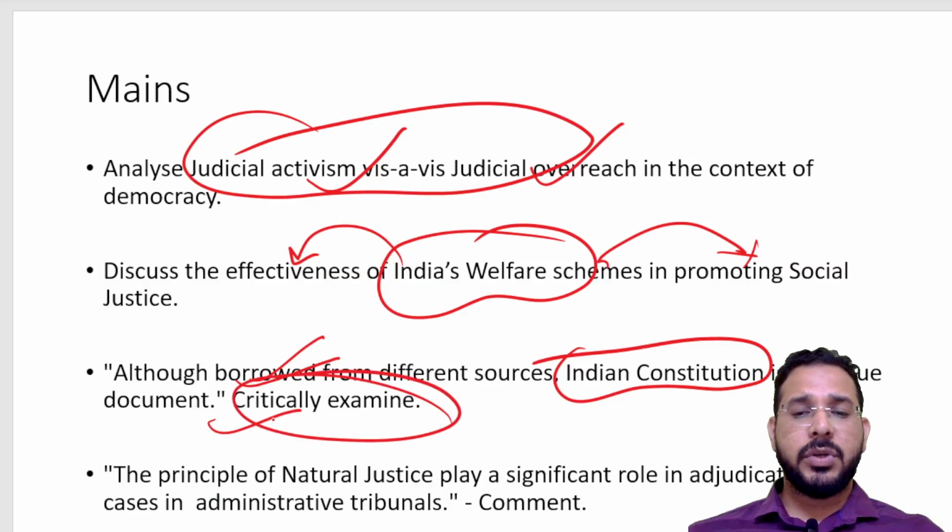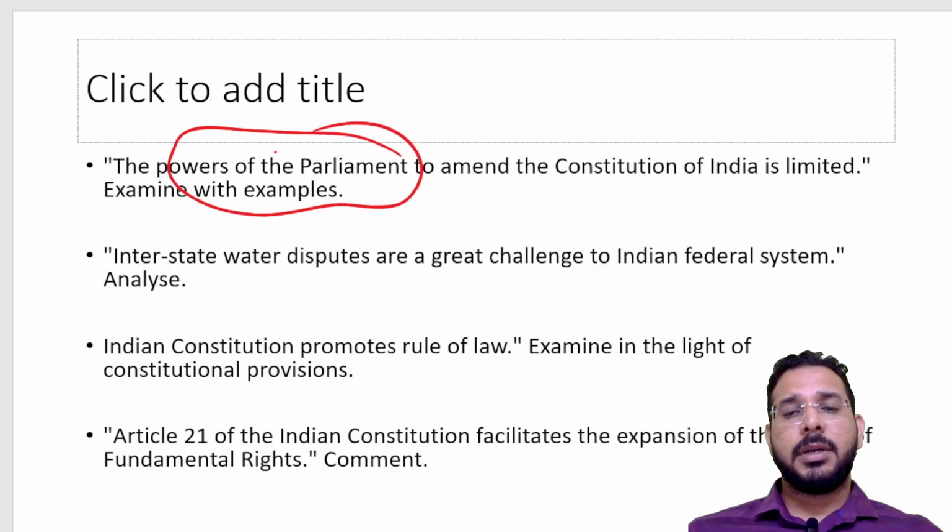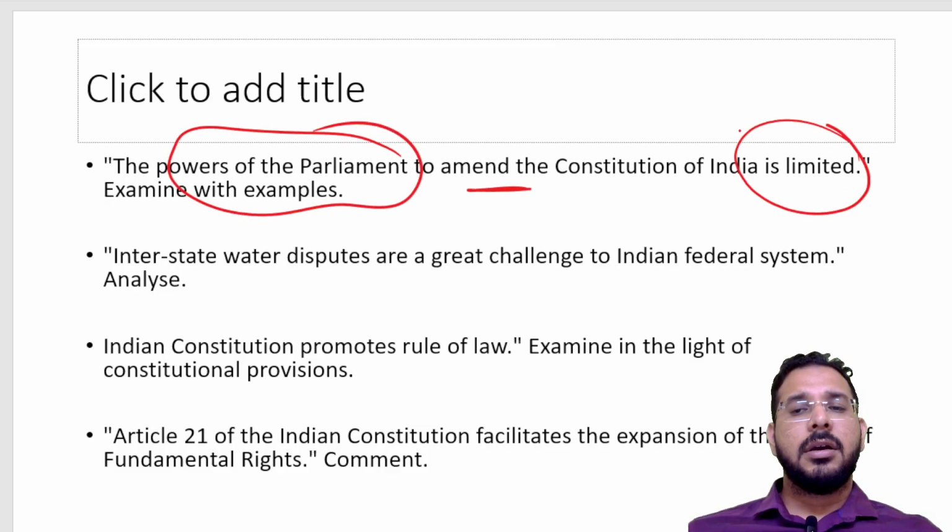You have to give pros and cons, positives and negatives must be given. Then you have to make a conclusion. A question on principles of natural justice has been asked. It is important in case of judiciary. Then a question has been asked on the powers of Parliament to amend the Constitution. It is limited, so we have to examine it by giving different examples.